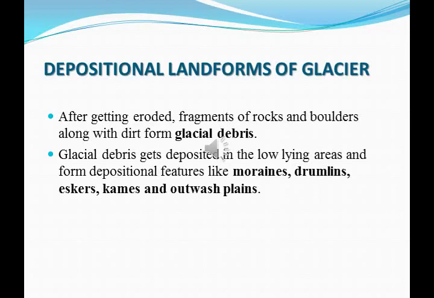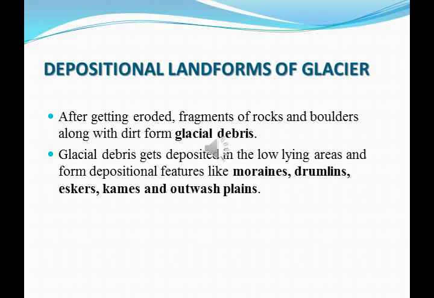Then U-shaped valley is nothing but when the glacier flows over the river valley, it erodes the surface along with it, and it goes deeper and deeper and forms a valley, the U-shaped valley that we saw. Then hanging valley, so they hang over the main valley. Then fjords, so when the glacier is partly submerged in the sea, it is called a fjord. So we saw about them in detail.